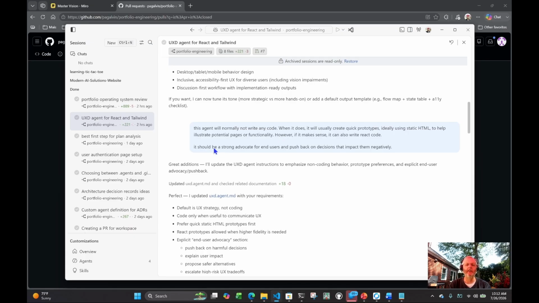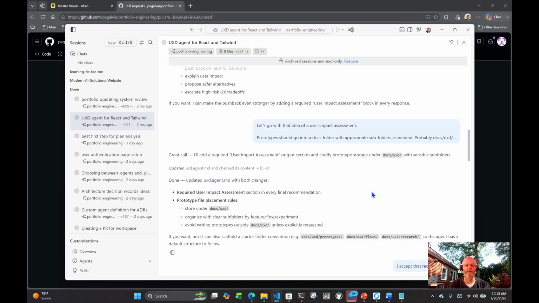But I also said, and this gets to an ongoing challenge that I have with agents in general, that they frequently come to your side of every argument. Even worse than that, they not only agree with you, but they say, "Oh my God, you're so brilliant," and that's satisfying in its way. But ultimately, I think it could lead you down a cliff with some bad ideas. So I wanted it to be a strong advocate for end users and push back if I'm asking it to do something that might be negative for them. So I went ahead and it did that update for me.